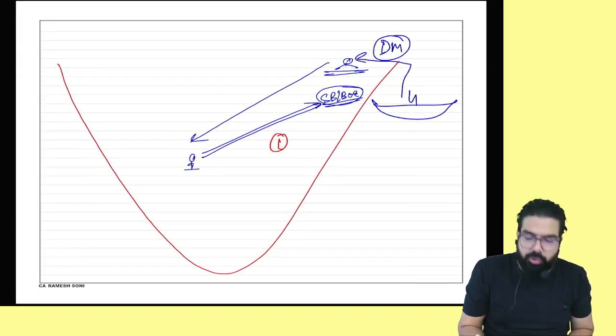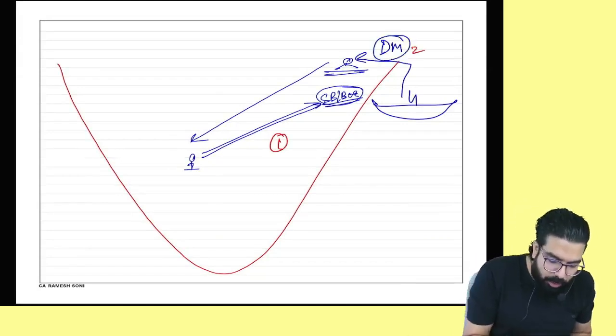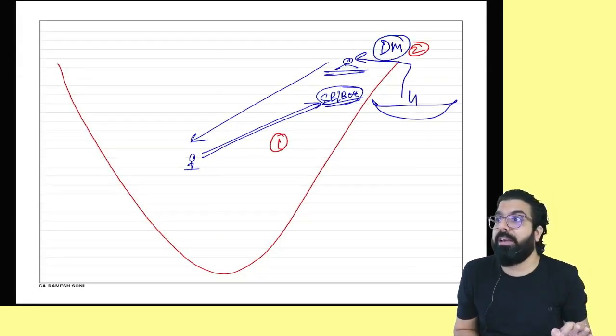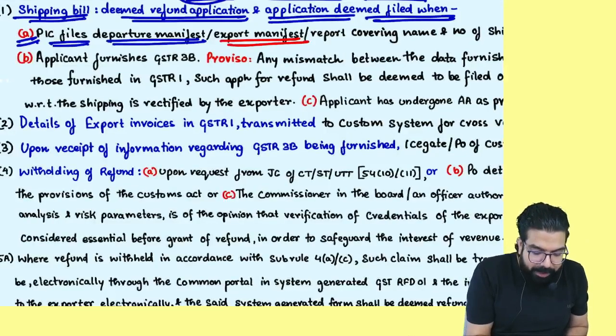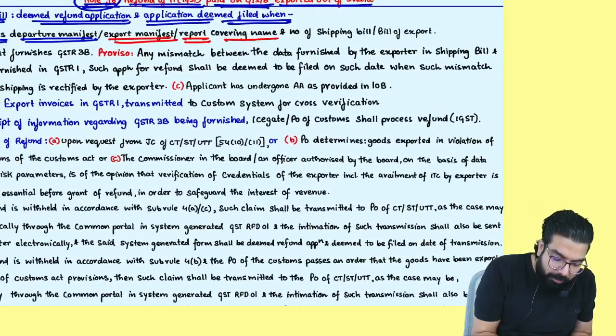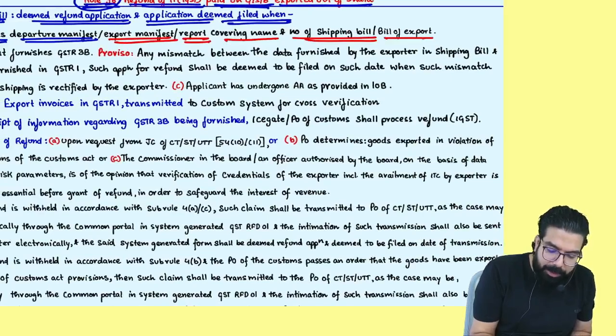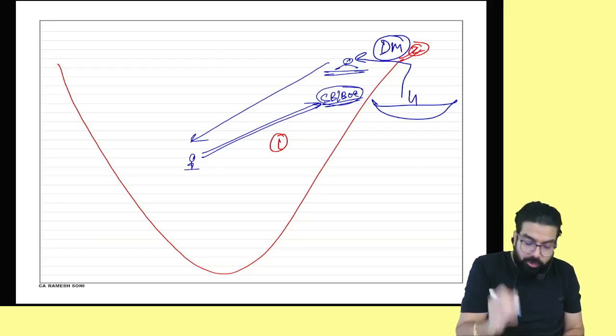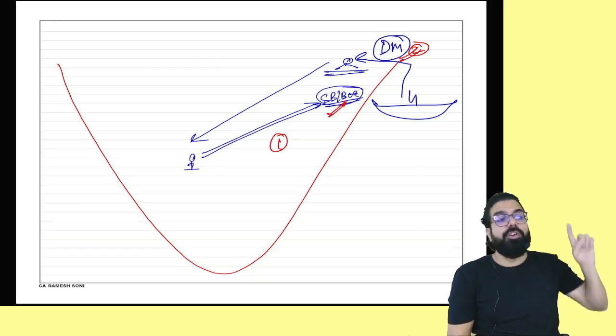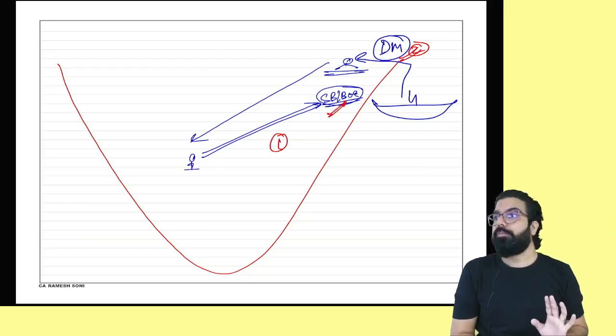Number 1, you should have filed your shipping bill. Number 2, he should have filed the departure manifest. In the departure manifest, the export manifest or export report, he should cover the name and number of your shipping bill or bill of export.